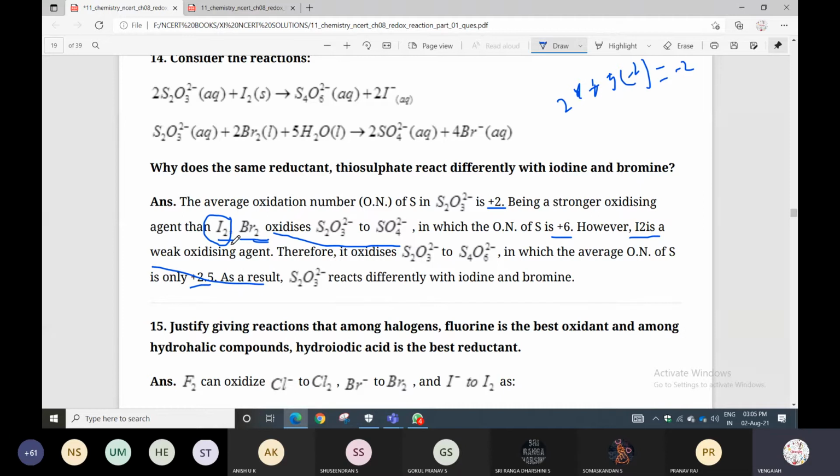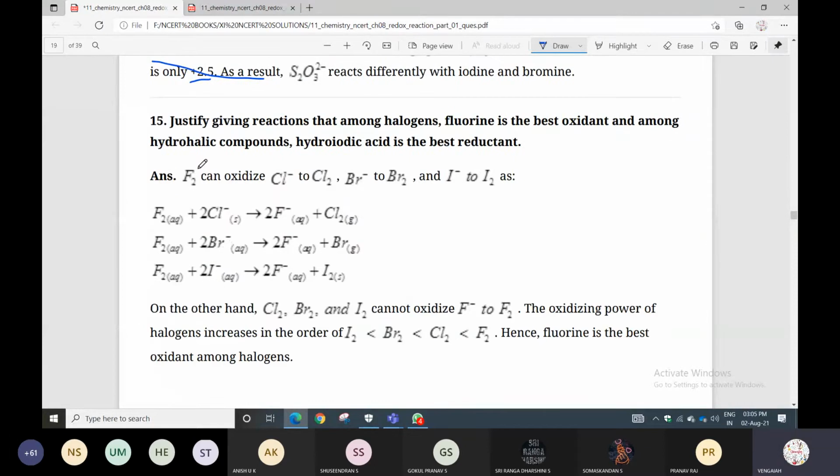Next one: justify with the given reactions that among halogens, fluorine is the best oxidant, and among hydrohalic compounds, hydroiodic acid is the best reductant. Hydrohalic means halogen compounds like those of fluorine, bromine, iodine.